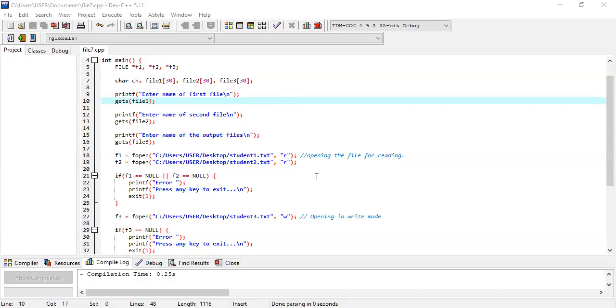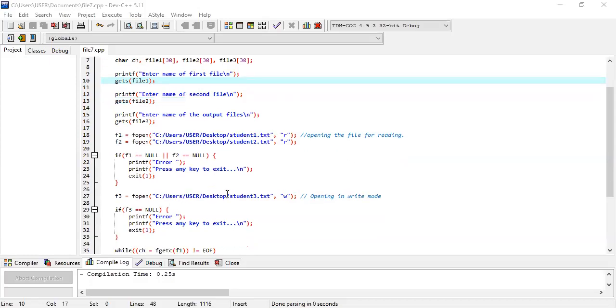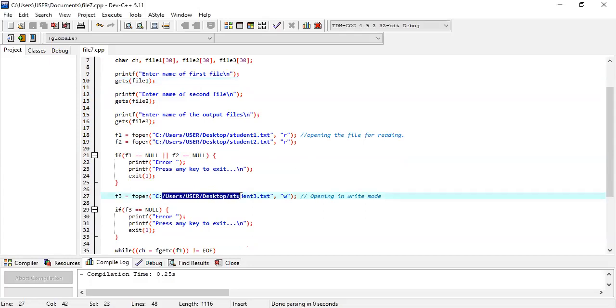So for creating the file, I'm creating this file 3 which name is student 3 in my desktop also. That's why I'm writing here the path direction for creating a new file, and I'm writing here the name of file 3 and obviously .txt because this is a text file, and obviously the mode is W because this file has not existed till now in my desktop.